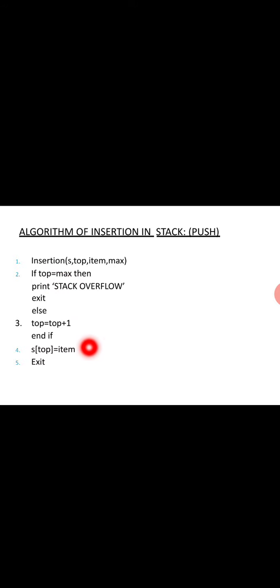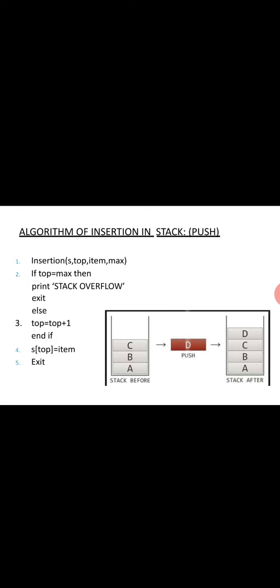False, so we increment the top to 4 plus 1, 5, and S[5] is equal to item. Now 5 is equal to 5, the stack is overflow, and we can't add an element to the stack. For example, initially if it is 3, then we have space, so we can push to the stack. This is before and after the push operation for this diagram.